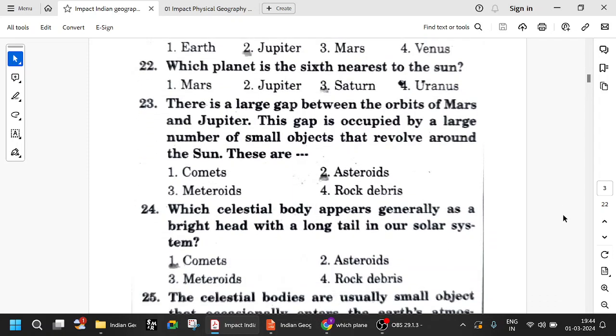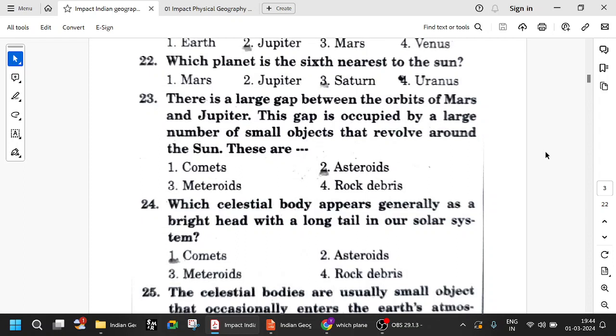There is a large gap between the orbit of Mars and Jupiter. See, I told you, right? It's called the asteroid belt. It is occupied by a large number of small objects that revolve around the Sun. These are called asteroids. Don't get confused. There is an asteroid belt between Mars and Jupiter.